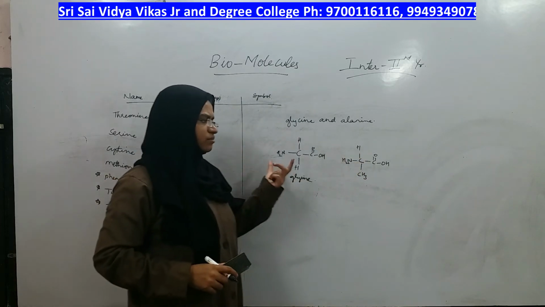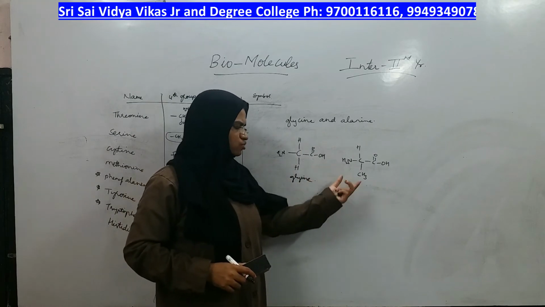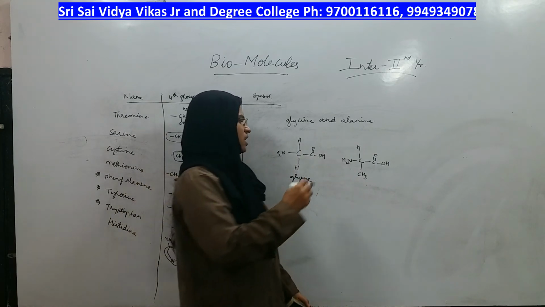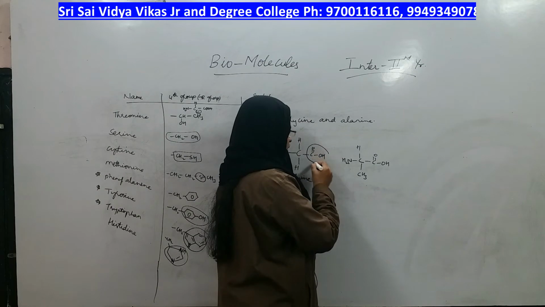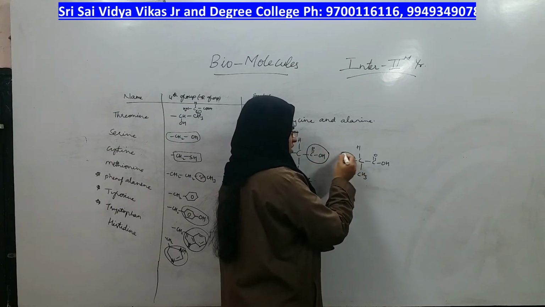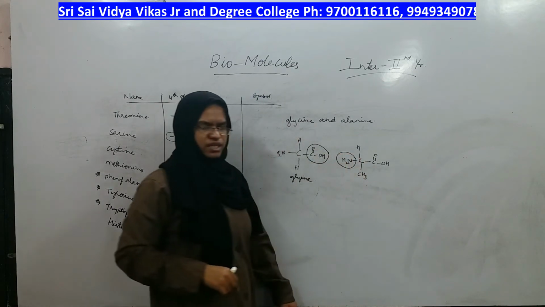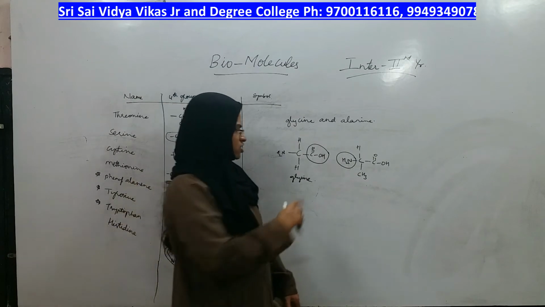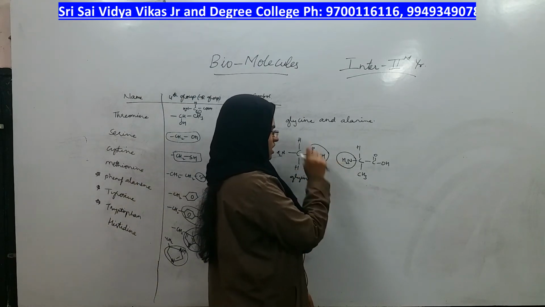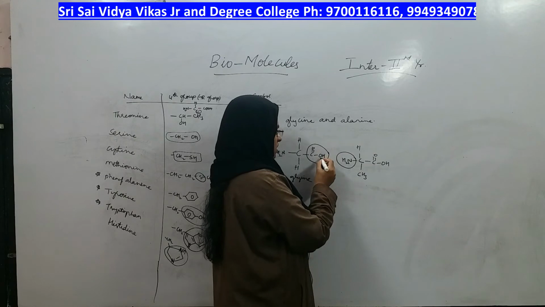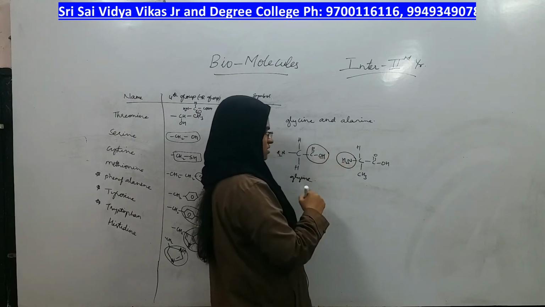So, a peptide bond is formed between two amino acids in which the carboxyl group of one amino acid reacts with the amino group of another amino acid, in which water is eliminated. If you eliminate water, OH and H, what is formed?